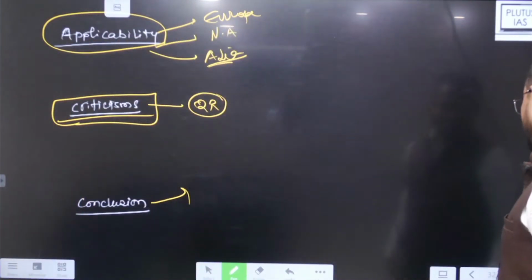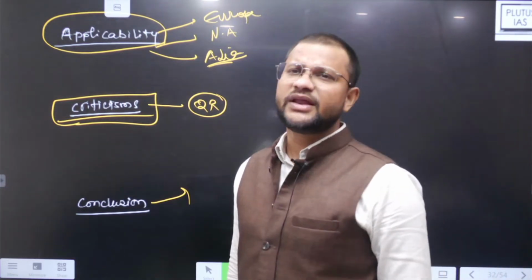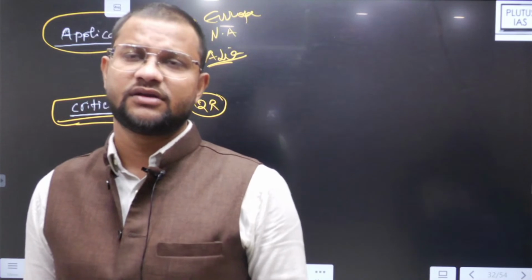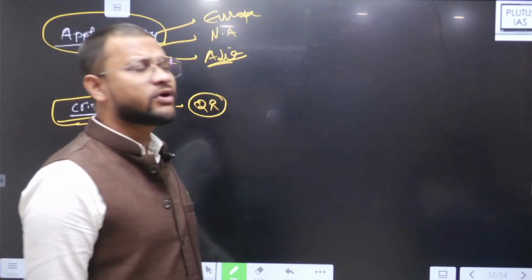In conclusion, though Losch or the center place theory has many criticisms to face, it has contributed the element of center place and its understanding into the geographical subject matter. Yeah, conclusion. किसी भी चीज़ को हमको criticize नहीं करना है.